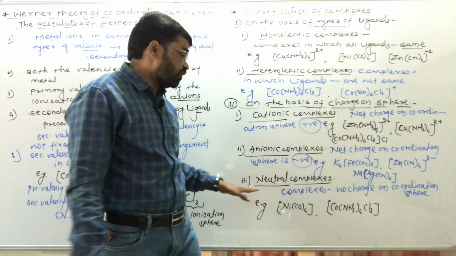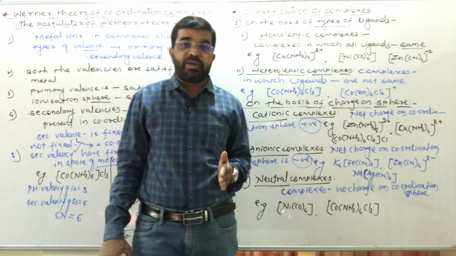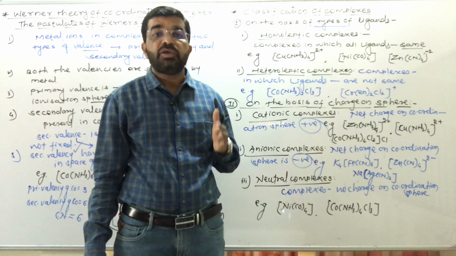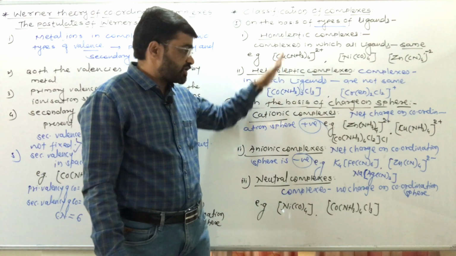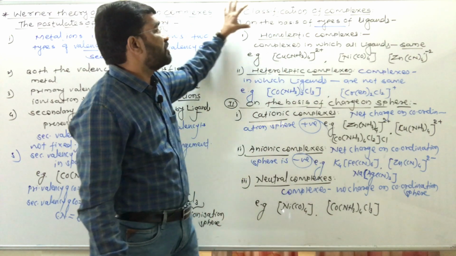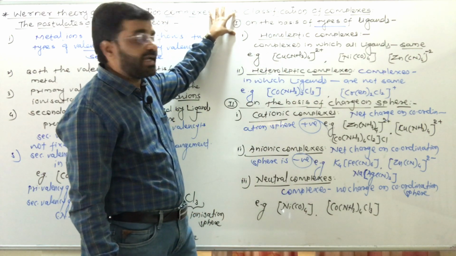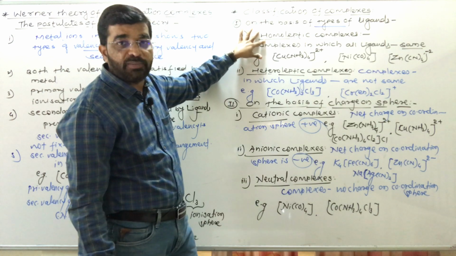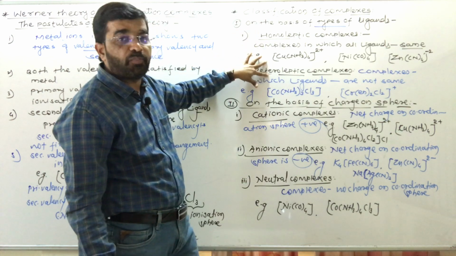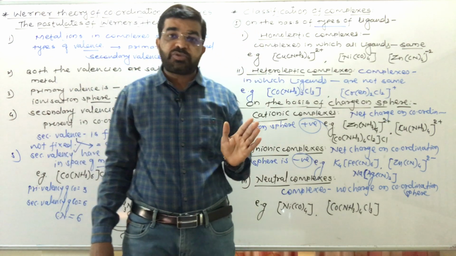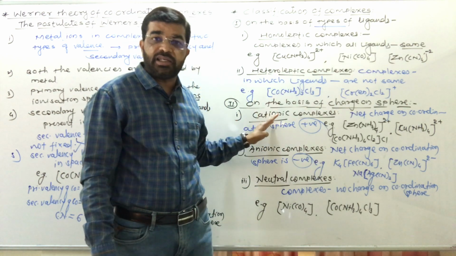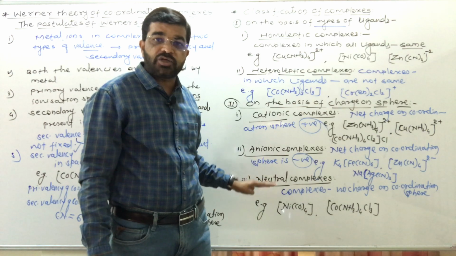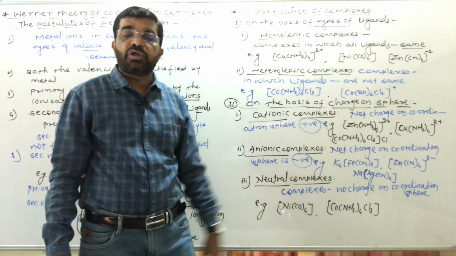And if there is no charge, they are neutral complexes. So this is classification on the basis of type of ligand, two types of complexes, homoleptic and heteroleptic complexes. And on the basis of charge on the coordination sphere, there are three types: cationic, anionic and neutral complexes.